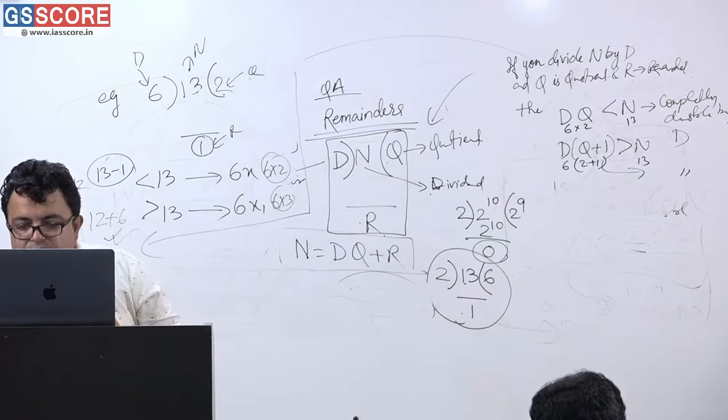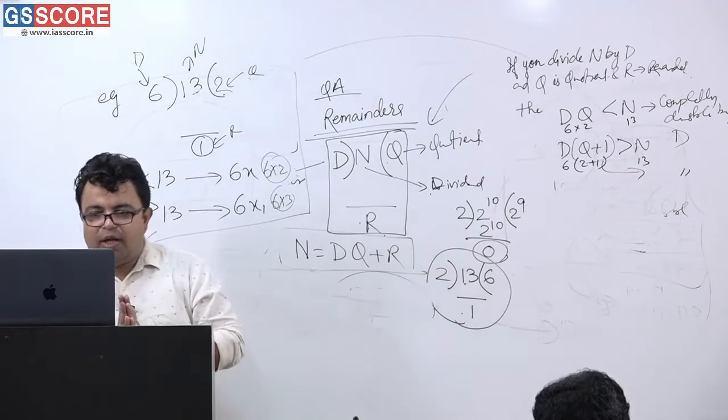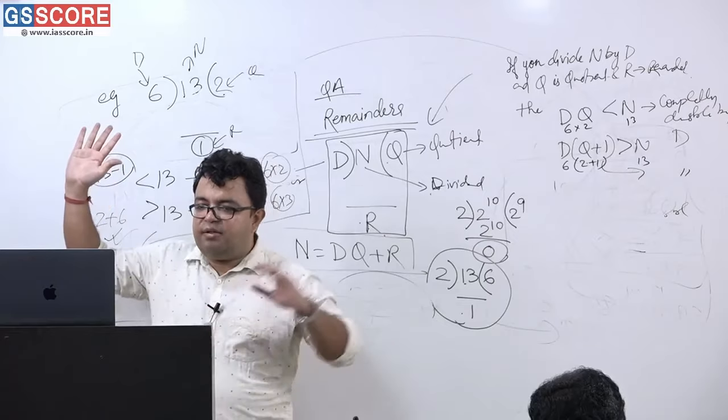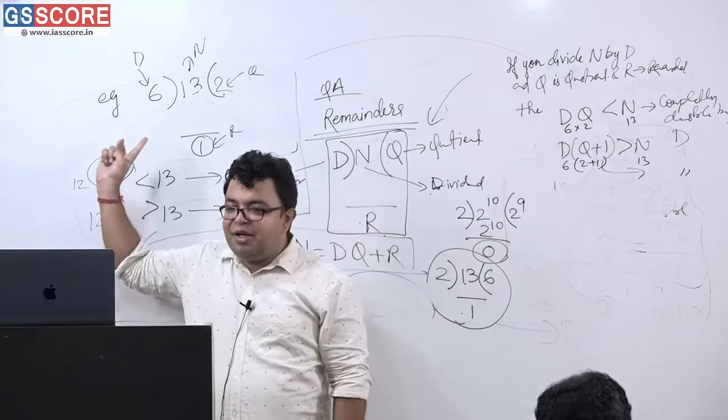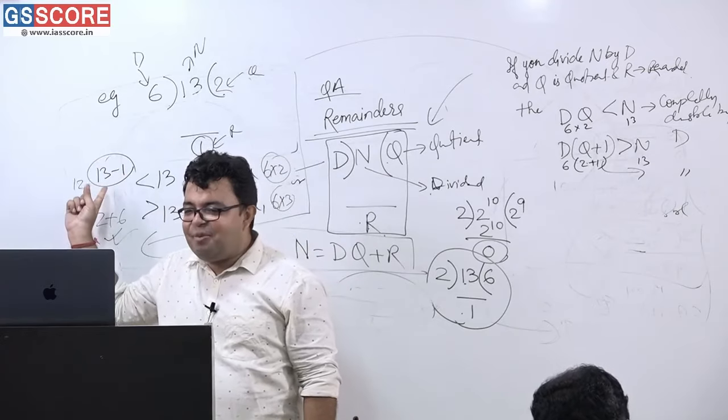Tirupati Raja, I am telling this to you again. If you have divided 13 by 6, you are getting 1 as remainder.